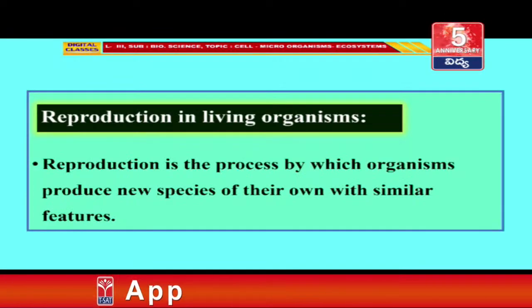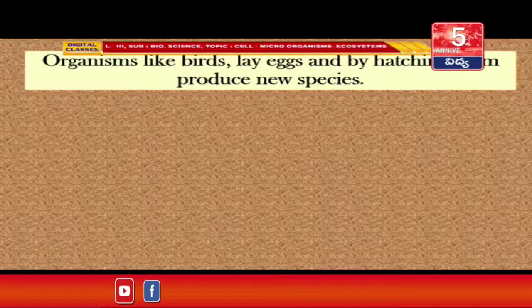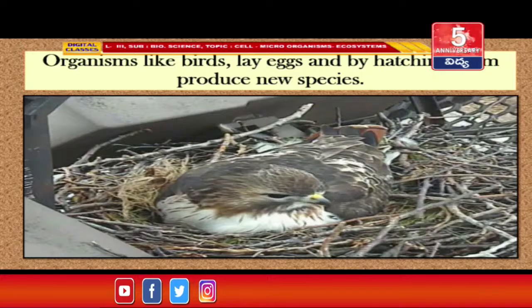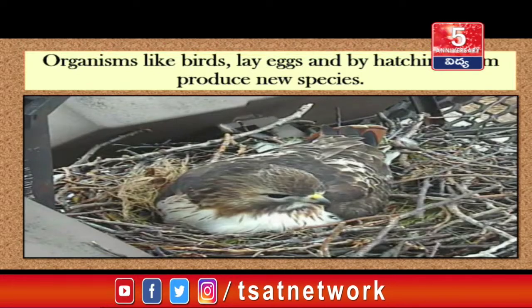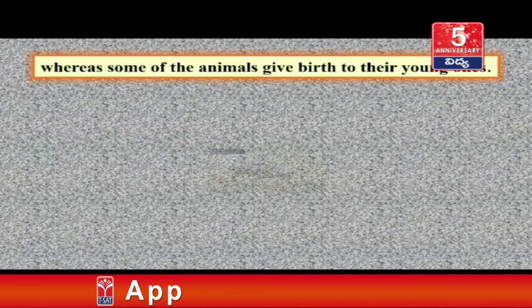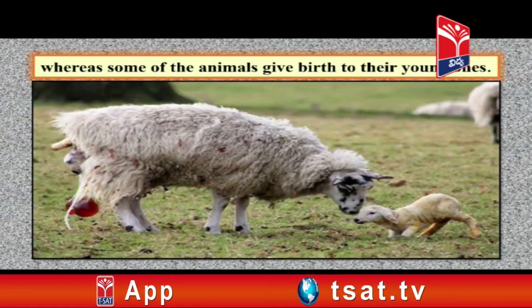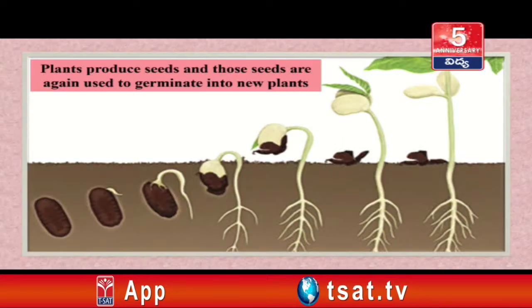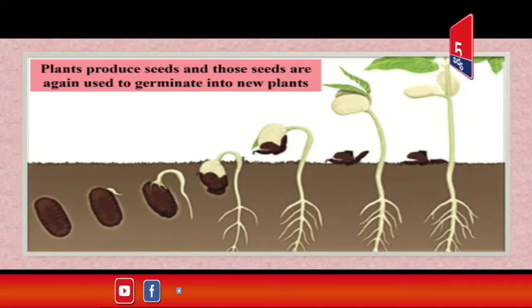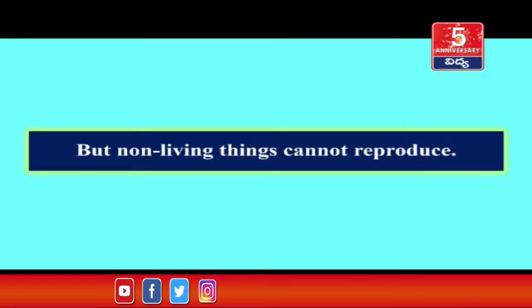Reproduction in living organisms. Reproduction is the process by which organisms produce new species of their own with similar features. Organisms like birds lay eggs and by hatching them produce new species, whereas some of the animals give birth to their young ones. Plants produce seeds and those seeds are again used to germinate into new plants. But non-living things cannot reproduce.